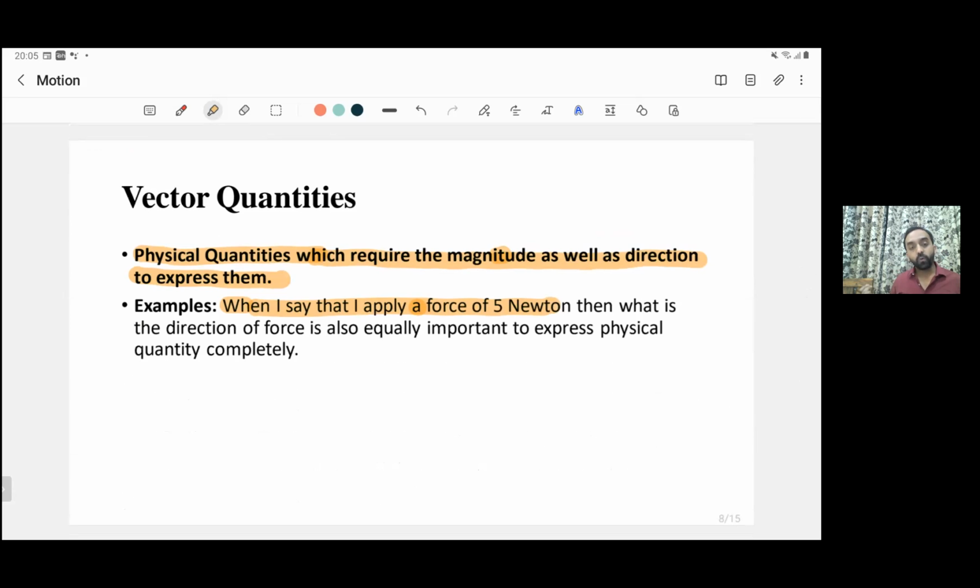Then only the information would be complete. Such quantities, for which the magnitude and direction are both important to define them completely, are known as vector quantities. So the displacement, which we have just discussed, I have told you also has the direction. It means that it is also a vector quantity.